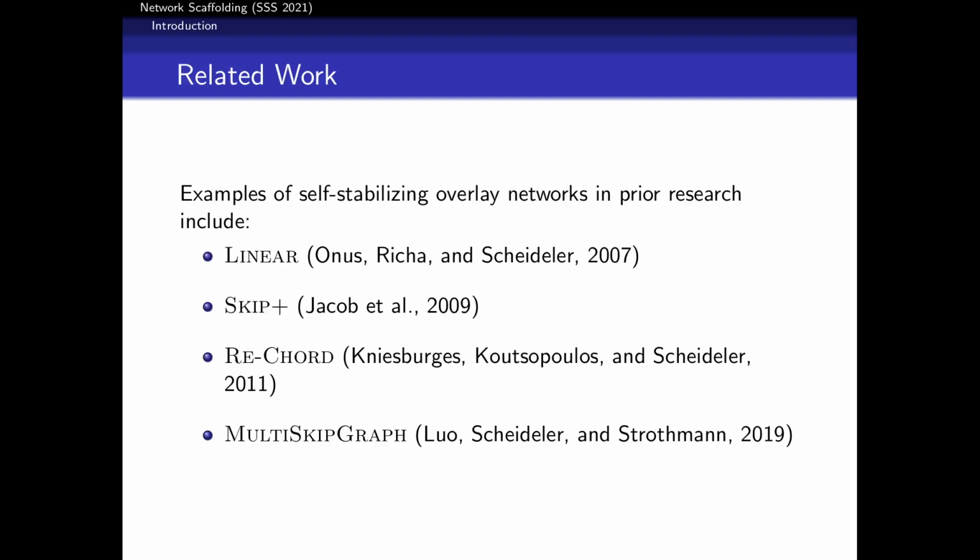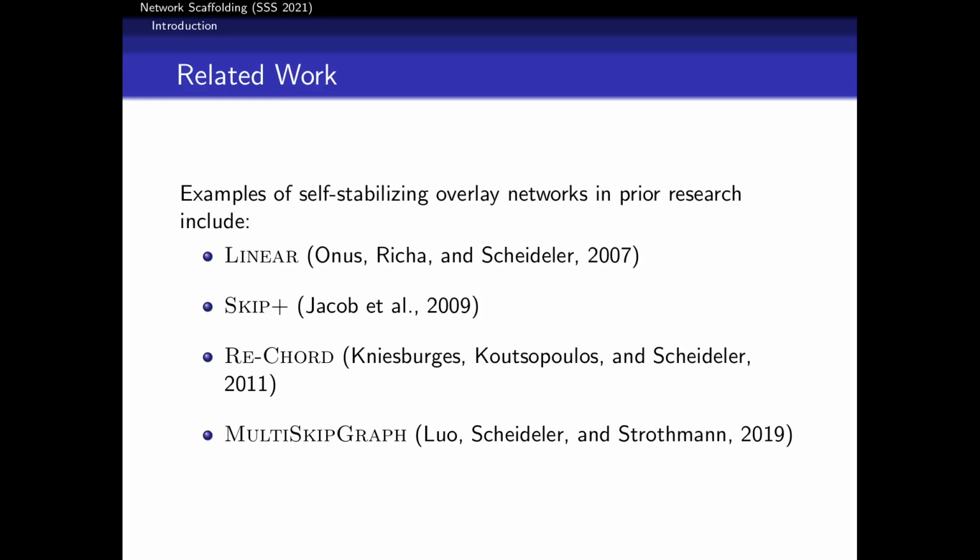We're certainly not the first to look at this idea. Just a few examples of some other work. Some of the earlier work from 2007 with the linear network, where after any transient fault, the network would automatically restore to a sorted list topology.